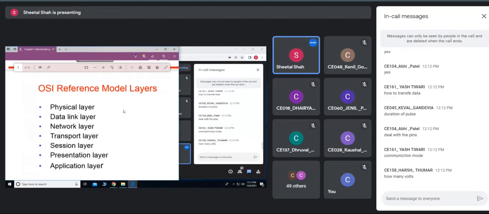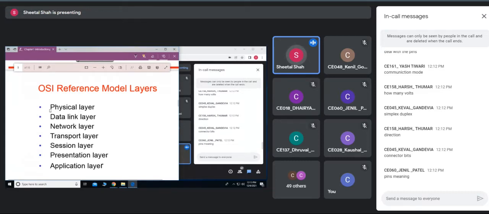Then what is the voltage, whether it is simplex or duplex, whether the data is transferred in one direction or both directions. Then if you are having connectors, what is the function of each of the pins of the connector and what signals the connector would pass, etc. So all these are examples of the functions of the physical layer.